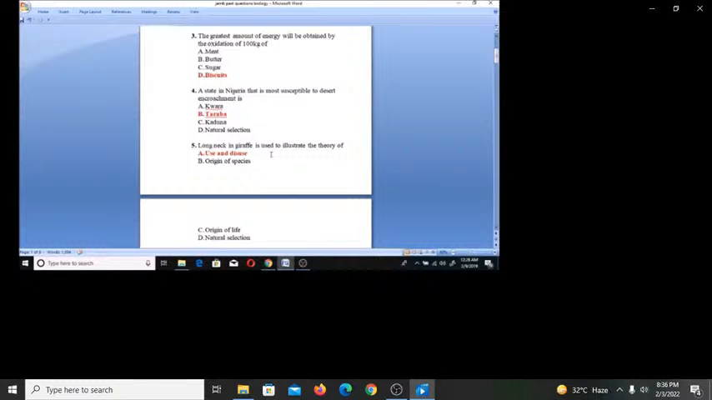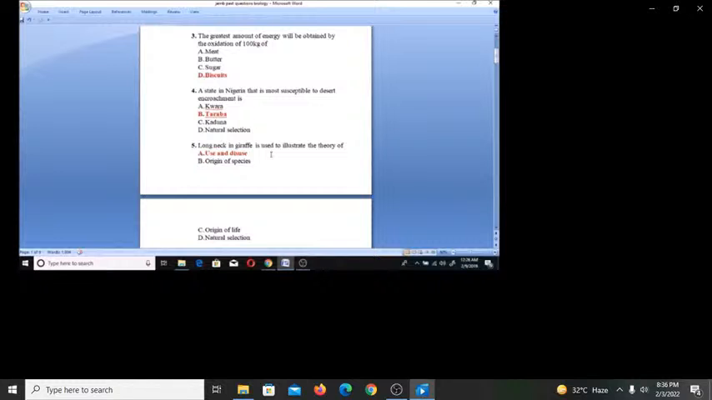So check through the questions. An increase in air pressure in the lungs is due to the A. Increase in the volume of the thoracic cavity, B. Upward movement of the rib, C. Relaxation of the diaphragm, D. Contraction of the intercostal muscles. The answer is C. Relaxation of the diaphragm.